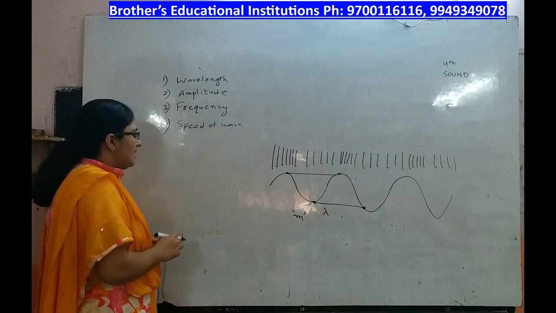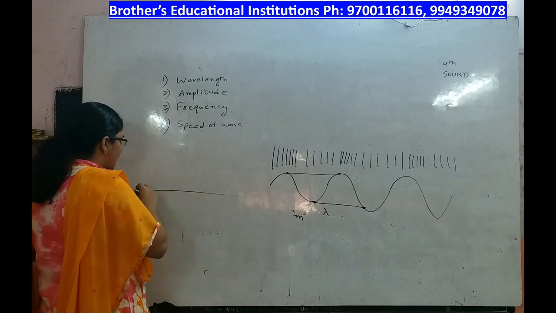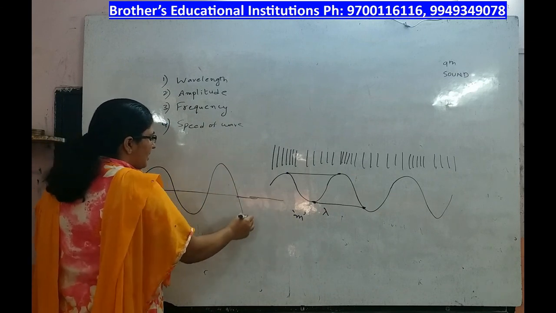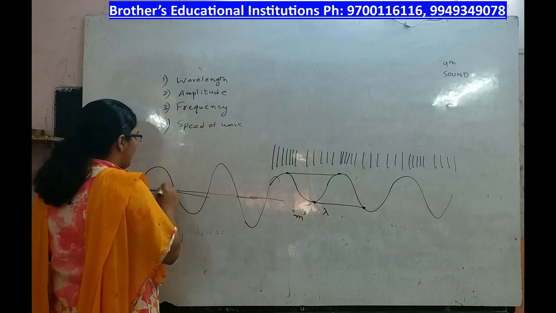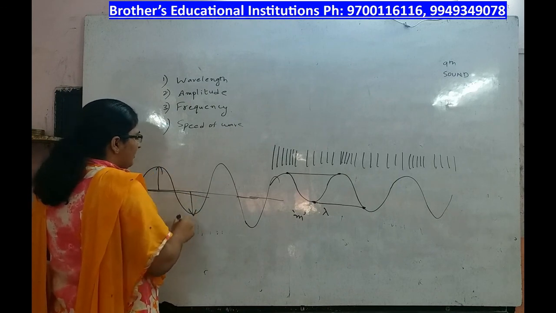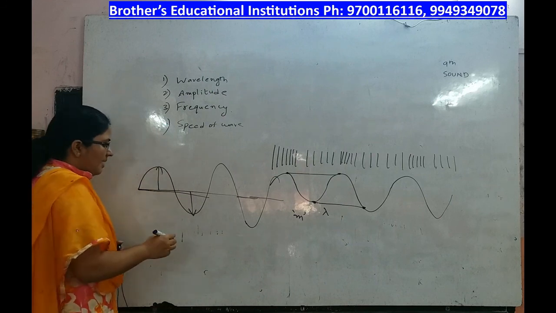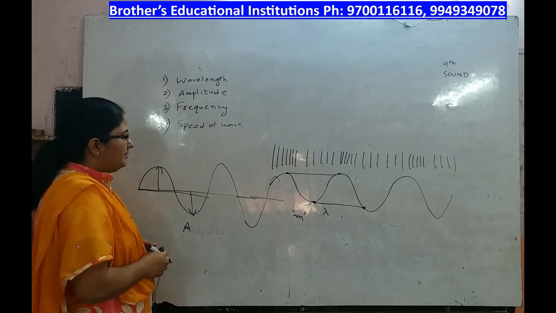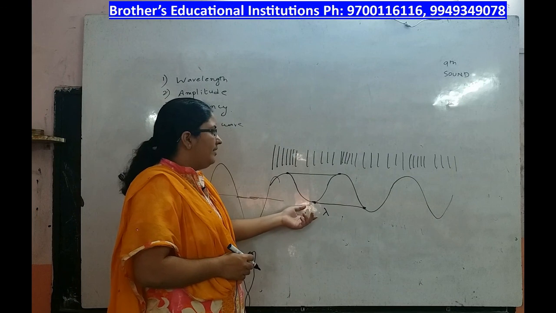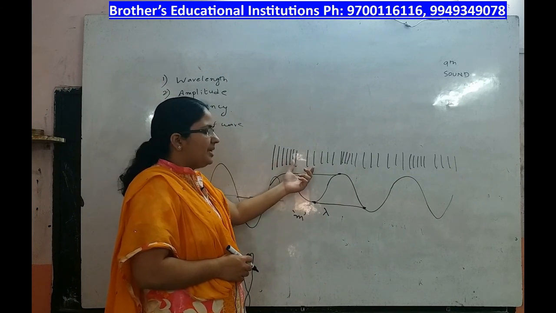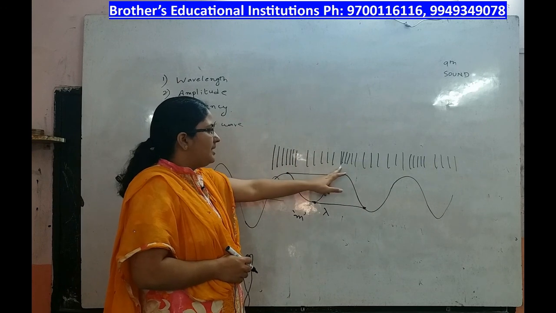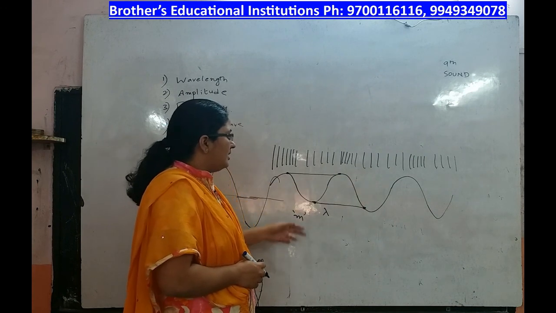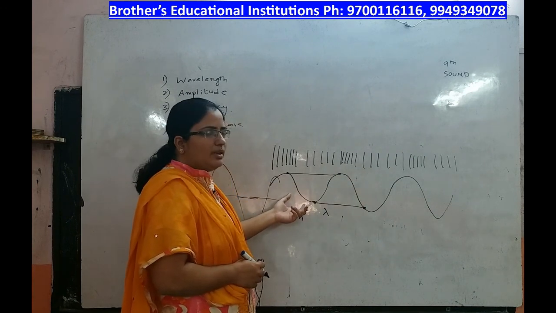Then you have amplitude. Amplitude is the maximum displacement from the mean position of the wave, whether upward or downward. Amplitude is denoted with the letter A. Now, to see the wavelength here, whenever you have a compression, rarefaction and a compression, the distance between any two same points in any two compressions, or between any same point in any two rarefactions, will give you the wavelength, lambda.